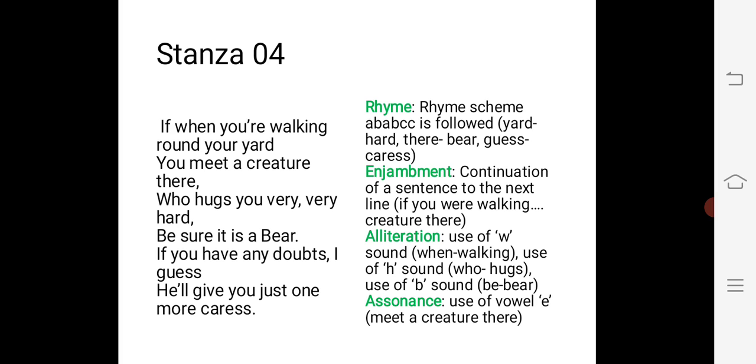If you have any doubt, I guess he will give you just one more caress. Here caress means gentle touch. This bear gives you a gentle touch. So in stanza number 4, the poet has described the characteristics of another wild animal, namely the bear.